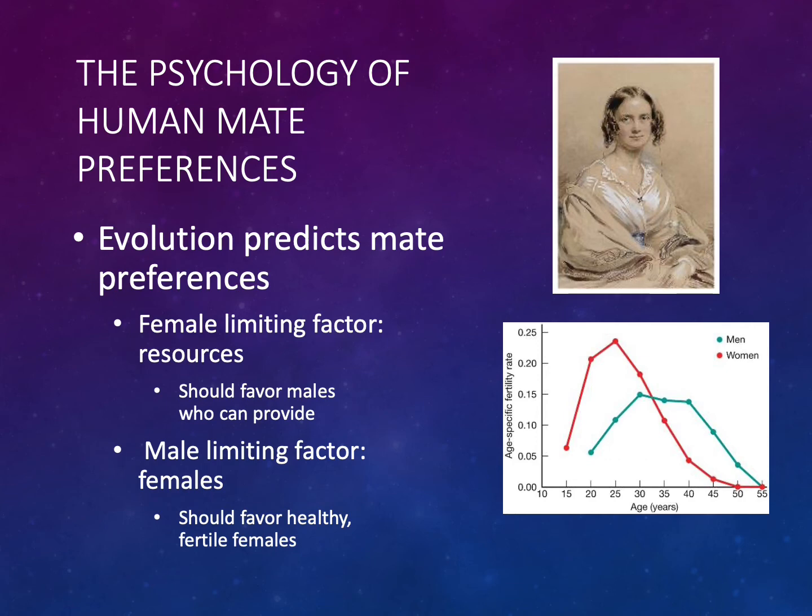However, the choice of whom we decide to marry eventually is not entirely random, and evolutionary theory makes some predictions about human mate preferences. Remember from earlier chapters that the factor limiting reproductive success in females, no matter the species, is adequate access to resources. Thus, we might expect that females would be attracted to males who could provide access to resources. The factor limiting reproductive success in males is access to fertile females.